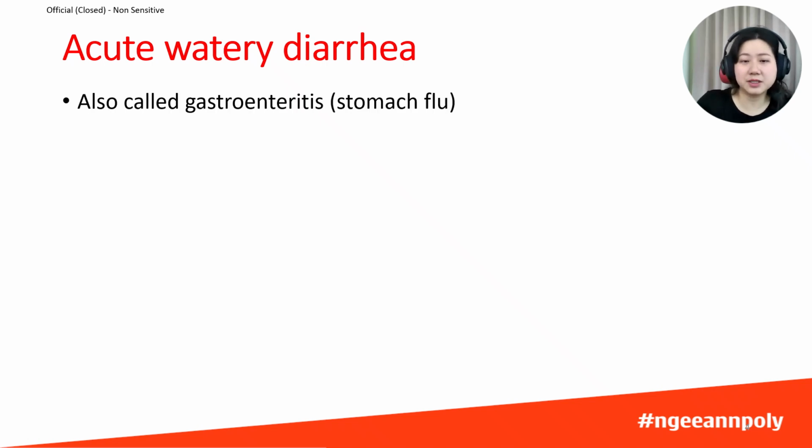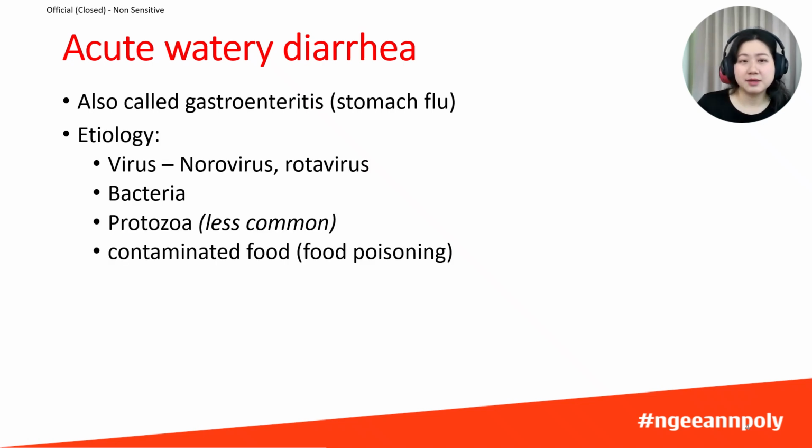Let's look at acute watery diarrhea, which is the most common type. You might hear people refer to it as gastroenteritis or stomach flu. The main culprits are typically viruses, particularly norovirus and rotavirus. Bacterial infections, such as E. coli, are also common causes. While protozoa can cause diarrhea, these infections usually last longer and are more likely to cause chronic rather than acute diarrhea. Food poisoning is also another common cause.